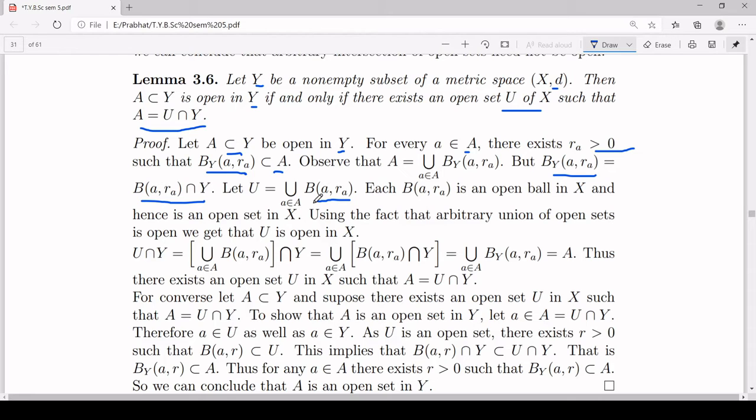By using that fact, you will get that this union is also open.